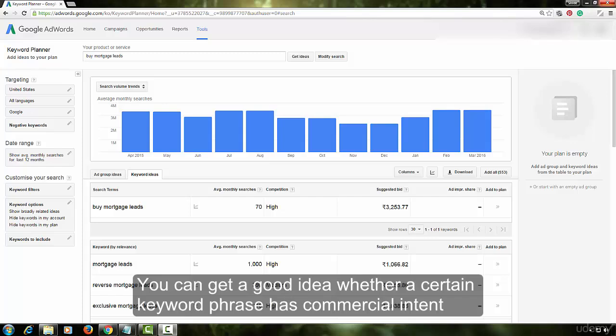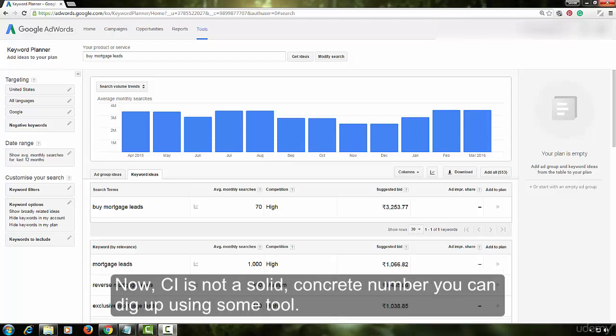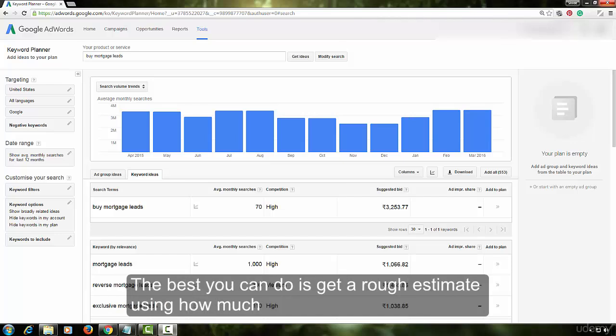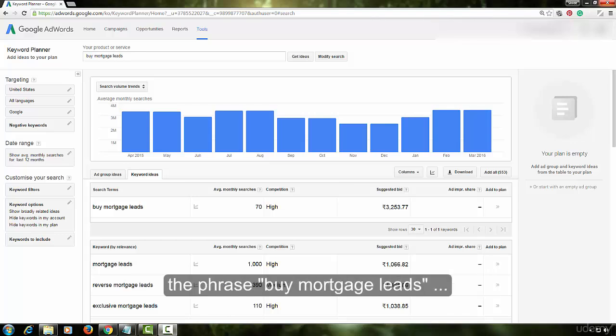You can get a good idea whether a certain keyword phrase has commercial intent or not using the Google AdWords Keyword Planner. Now, CI is not a solid, concrete number you can dig up using some tool. The best you can do is get a rough estimate using how much Google AdWords advertisers are paying for it. To see how to get an estimate of CI, let's use the Google AdWords Keyword Planner and check what advertisers are bidding on for the phrase buy mortgage leads.